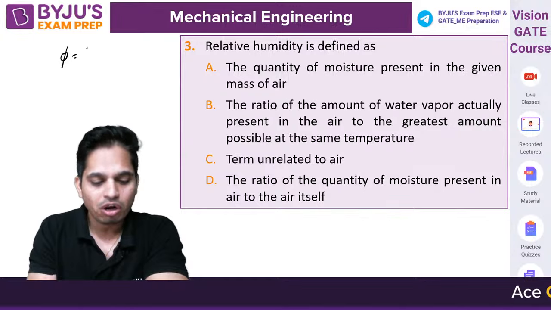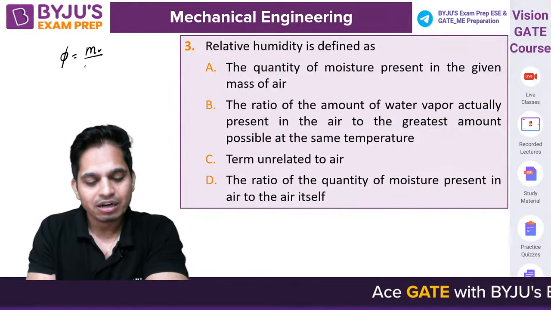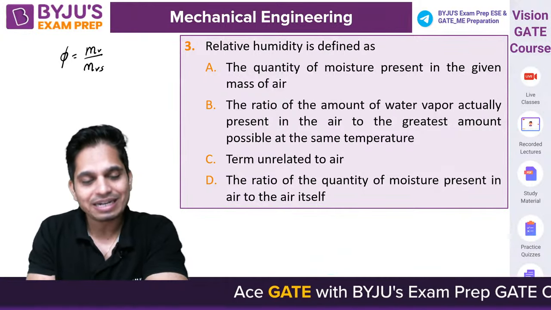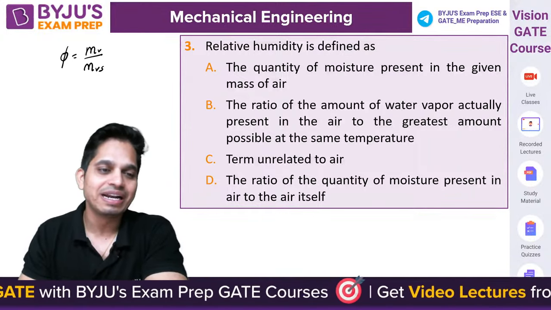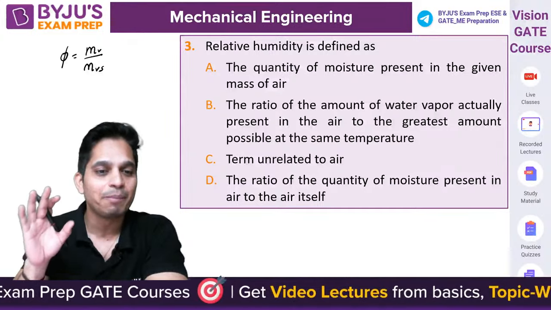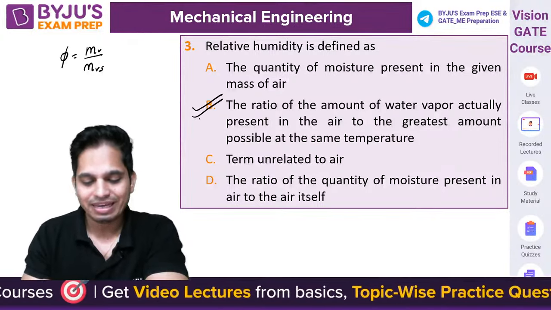So as we all know, it is the mass of vapor to the mass of vapor at saturated condition, maximum possible. So B is correct.